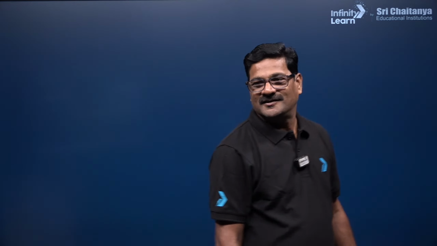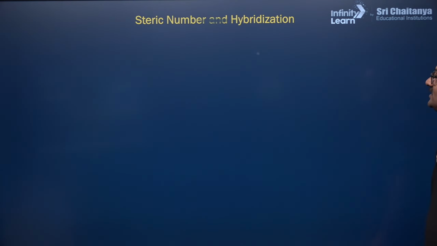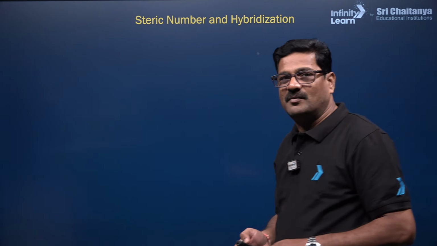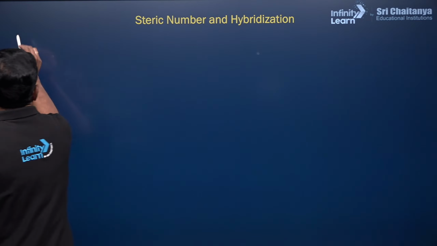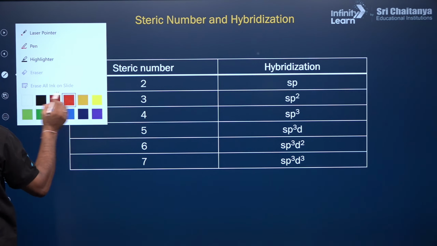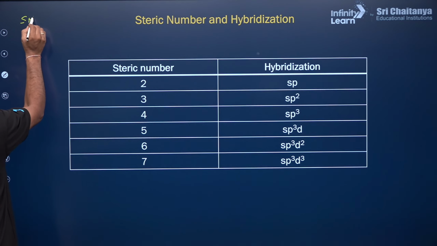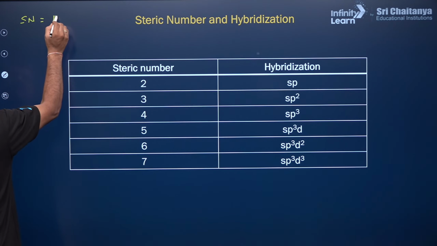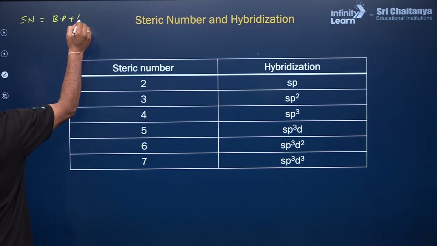Right. Let's talk about steric number and hybridization. Steric number is the sum of the lone pair number and bond pair number. Steric number is going to be the number of bond pairs and lone pairs.